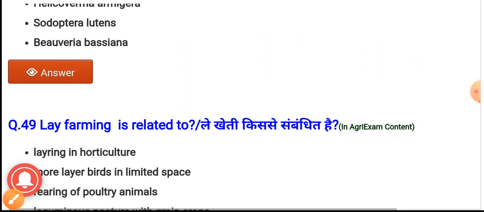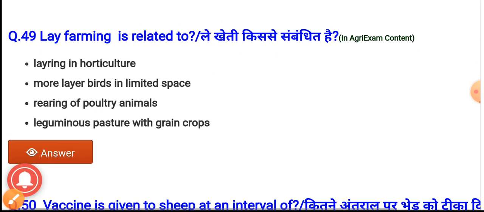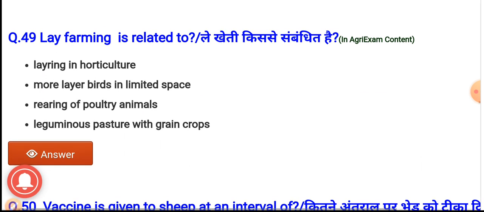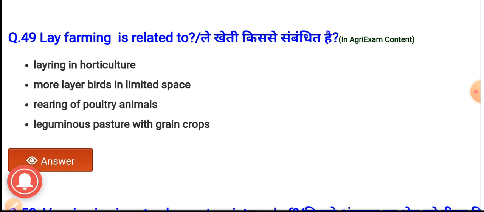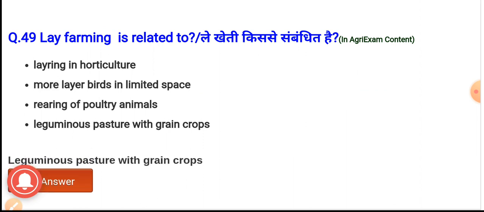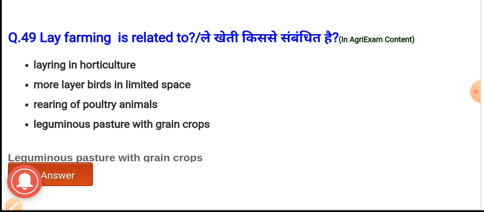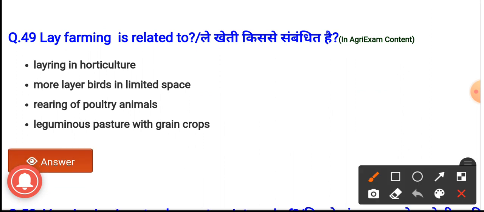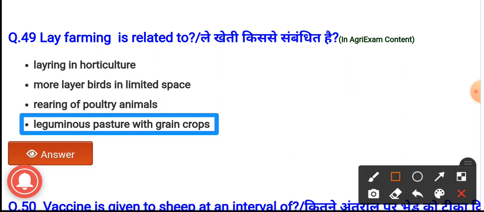Next question, question number 49. Ley farming is related to. The options are layering in horticulture, more layer birds in limited space, rearing of poultry animals. Last option is leguminous pastures with grain crops. Option D is the correct answer. Ley farming is related to leguminous pastures with grain crops.